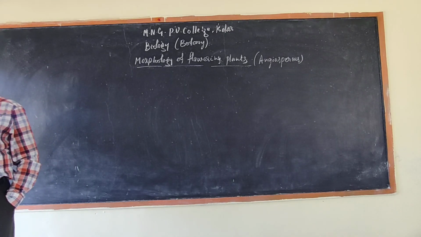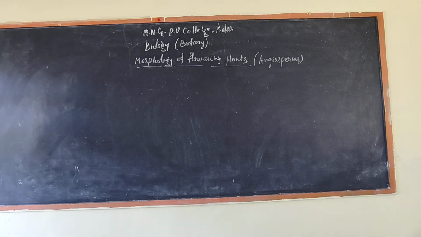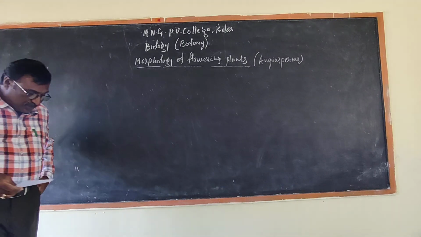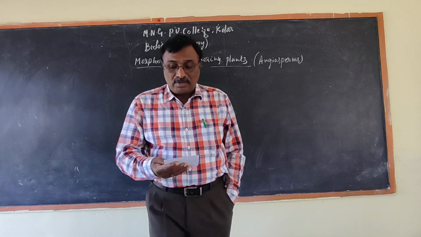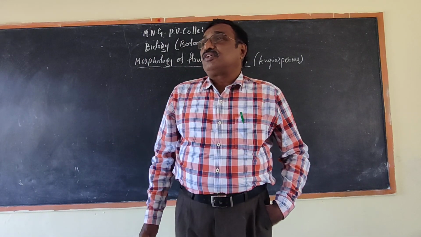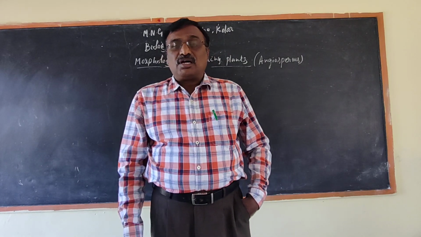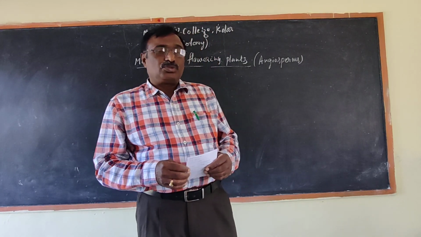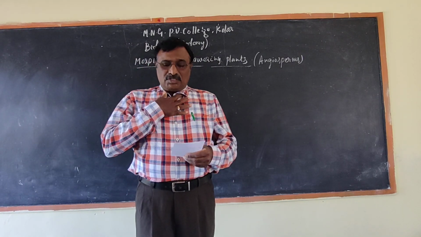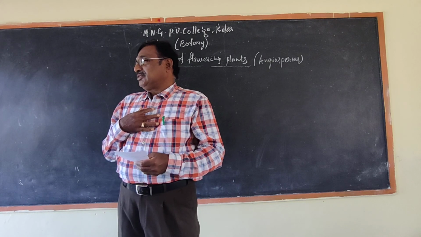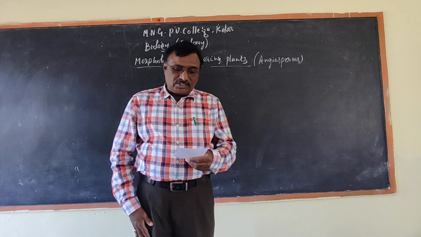Last class we discussed the root, stem and leaf. What are the main components of the leaf, the definition of leaf and the kinds of leaf, what are the functions of the leaf and how the leaf helps to support the plant. It is one of the most important organs. It supports the plant with the help of chlorophyll. I think I will explain all these things.